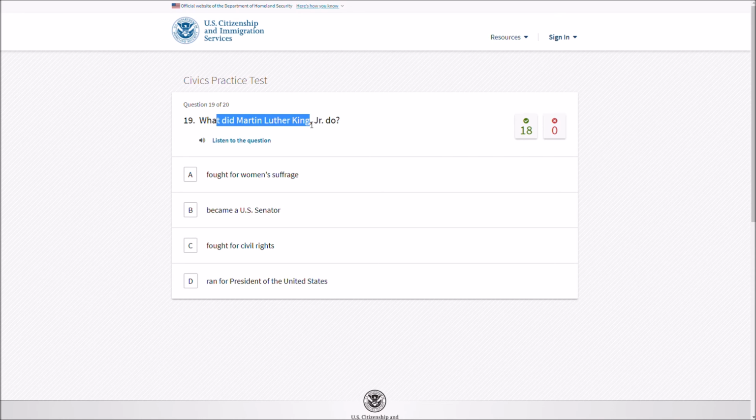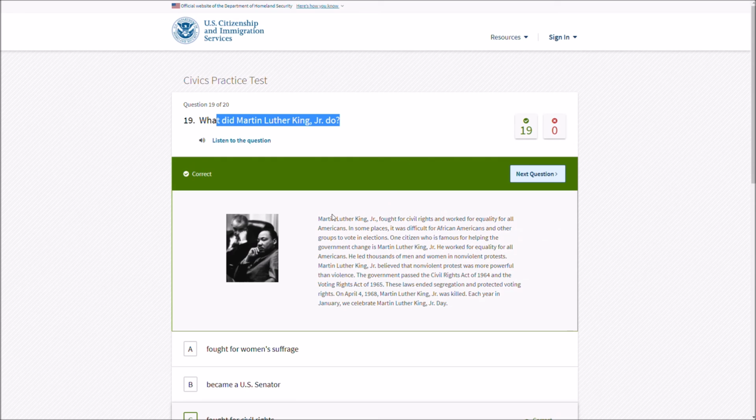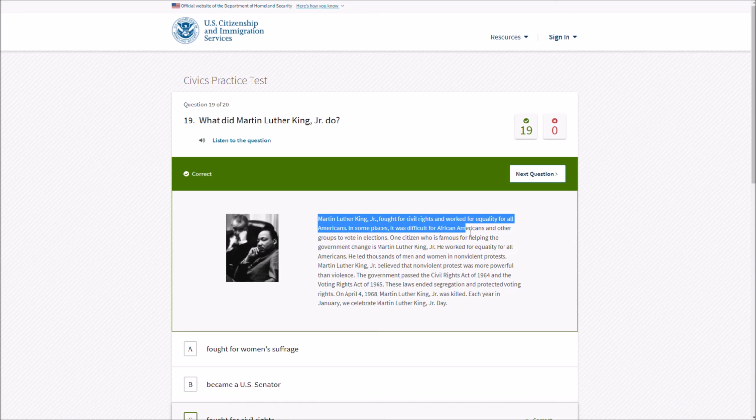What did Martin Luther King Jr. do? Fought for women's suffrage, civil rights. I think. I know who Martin Luther King Jr. is. Martin Luther King Jr. fought for civil rights and worked for equality for all Americans. In some places, it was difficult for African Americans and other groups to vote in elections. One citizen who is famous for helping the government change is Martin Luther King Jr.